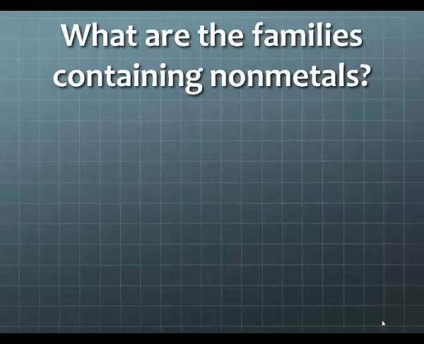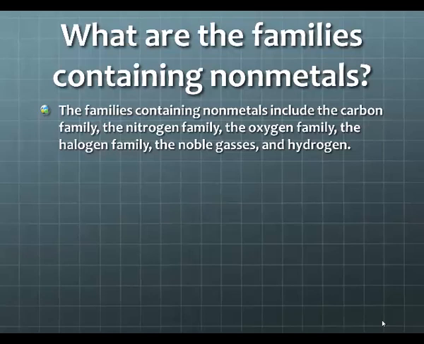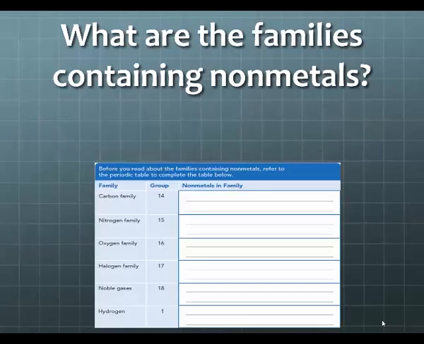So a little bit of review. What are the families containing the nonmetals? Remember, the families containing the nonmetals are the carbon family, the nitrogen family, the oxygen family, the halogen family, the noble gases, and hydrogen. So inside of each of those families, what elements are present? The carbon family contains carbon. The nitrogen family contains nitrogen, along with phosphorus. The oxygen family contains oxygen, sulfur, and selenium.